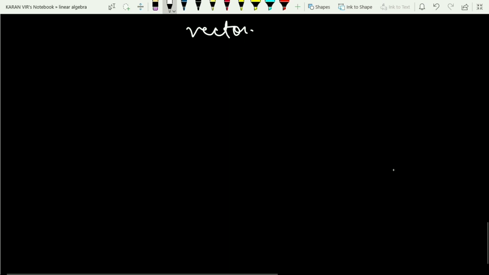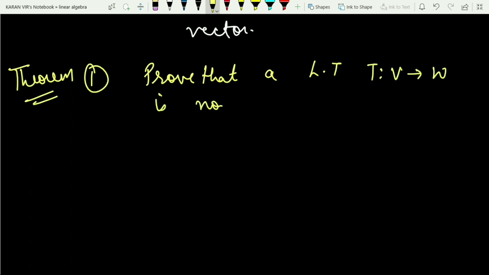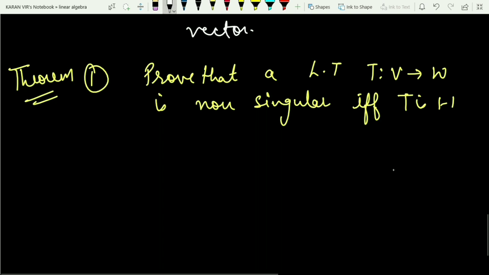So now let me take a few theorems. The theorem is: prove that a linear transformation, I will write linear transformation as LT, that is T, a transformation which is defined from V to W, is non-singular. Now you already know the definition of a non-singular. So if and only if T is 1-1. So this is a theorem, and again a very strong result because it is if and only if, so it needs to be proved in both ways.